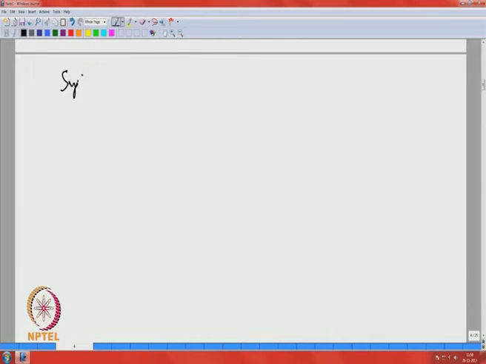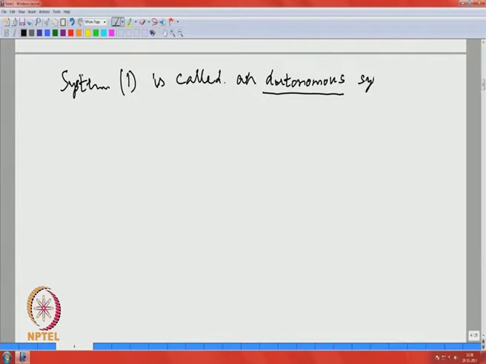System 1 is called an autonomous system for the reason that the right hand functions f 1, f 2, f n do not depend on t explicitly.